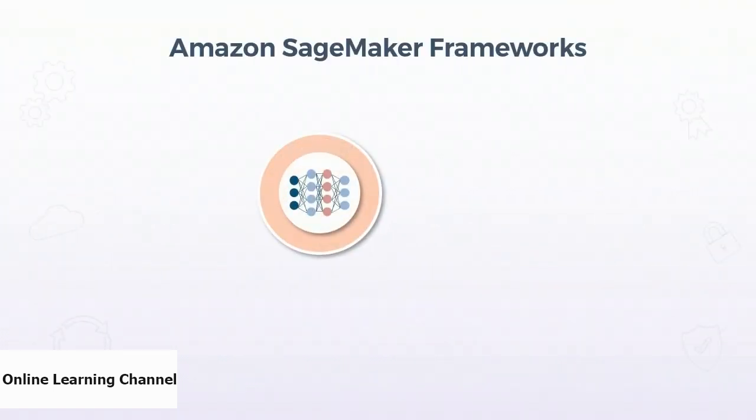So the list includes Apache MXNet. Apache MXNet is a widely used open source deep learning framework that primarily focuses on large scale production deployments. And large companies such as Microsoft, Intel, and Amazon itself use it. So you can easily train your own custom MXNet model in SageMaker, and you can deploy your own trained model using a SageMaker endpoint. If you have trained the model locally or somewhere else, you can still deploy it with SageMaker endpoint.